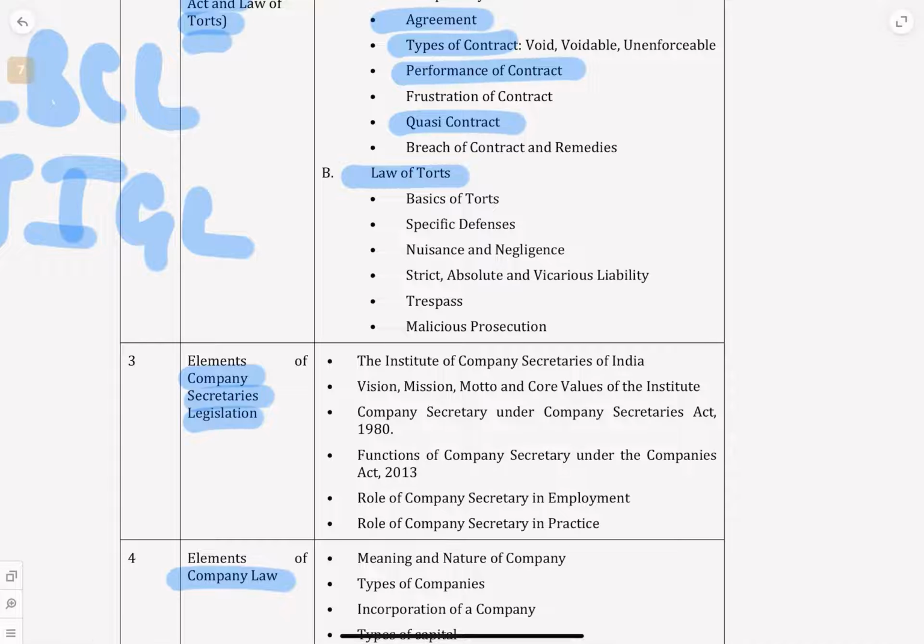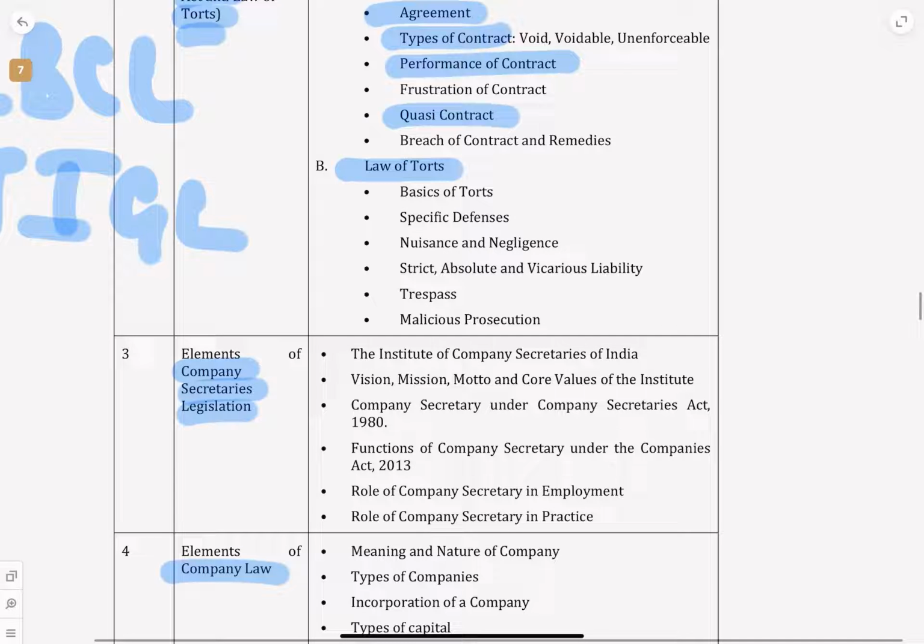Law of torts. So law of torts talks about civil wrongs. That is, what is harassment, then what is battery, what is bodily injury. These kind of principles are there. So it is not criminal law. So we have the basics of torts, what are the specific defenses, what is nuisance, what is negligence, what is strict and vicarious liability, what is trespass.